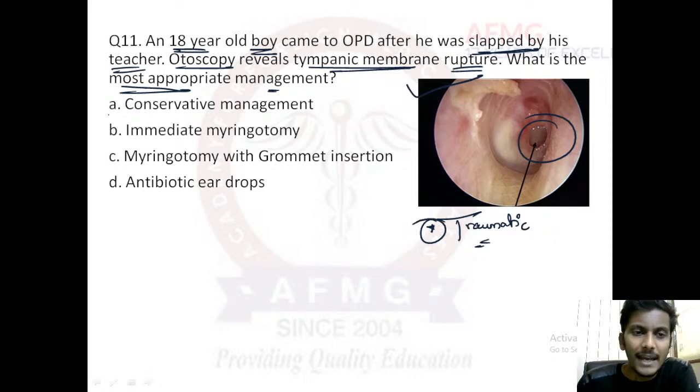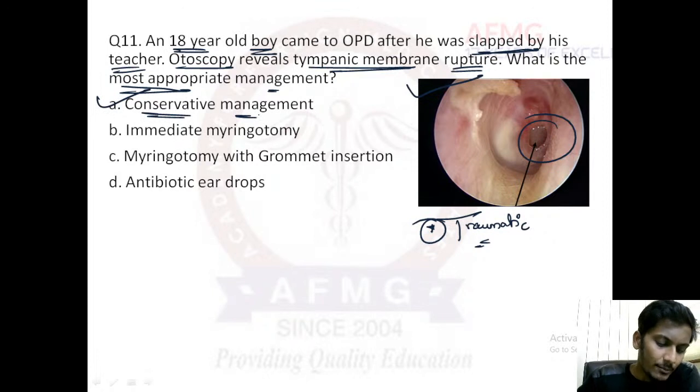And in cases of tympanic membrane rupture, the treatment would be option A, conservative management. Okay, most of us marked it wrong in the August exam. So you don't dare to mark it wrong, guys. Please remember, there is only a conservative management because the tympanic membrane would repair itself eventually. Okay, so only a conservative management is required in these cases, right?